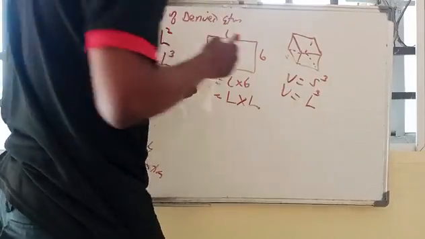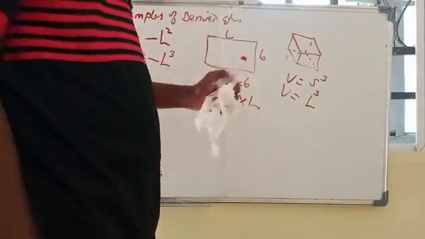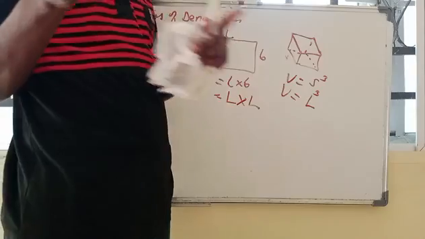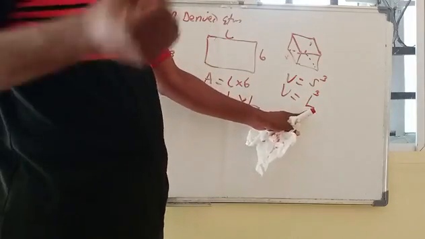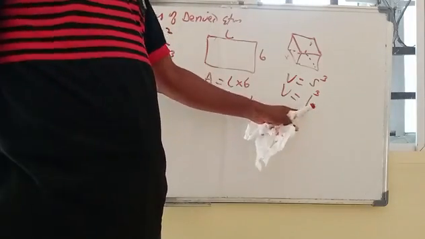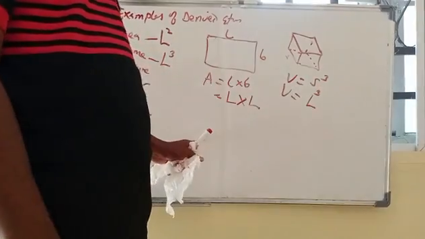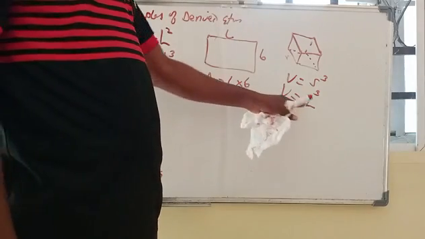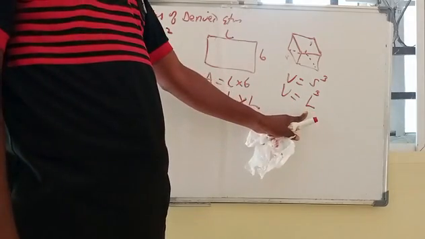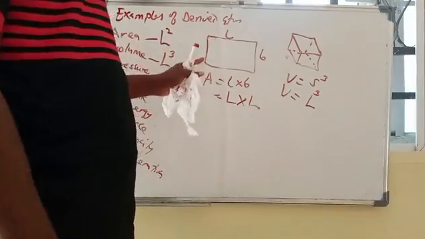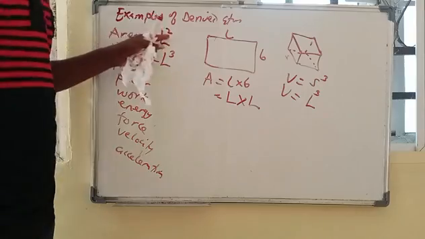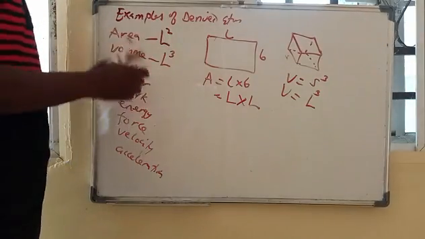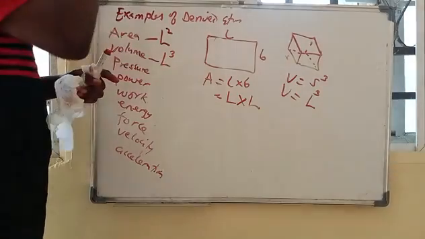So volume is related to length, which is the fundamental quantity, by cubing the length. You understand? So we say the dimension of area is L squared, and the dimension of volume is L cubed.